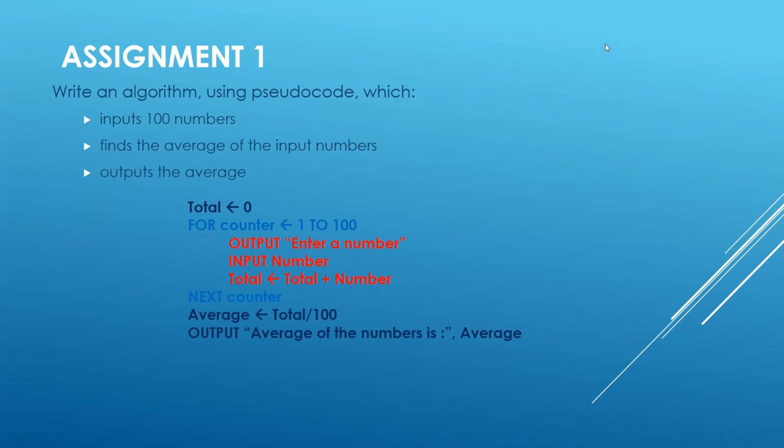That's so that you will remember, no matter what the variable is being used twice, plus 1 means it's counting, and plus the second variable means it is the concept of totaling. And then once the loop is over, then you can see average is being calculated, total upon 100 with again the slash. And once the average is being calculated, then we are outputting using the output statement. Output is with a message and the variable. I hope that it's very much clear to all of us.